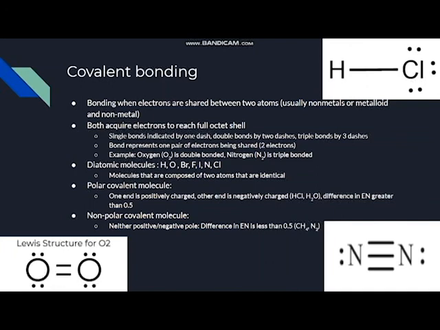So, taking a quick example from HCl, hydrogen has 1 electron, chlorine has 7, but since they both want to have a full octet, or in hydrogen's case, no octet, they share the electrons.